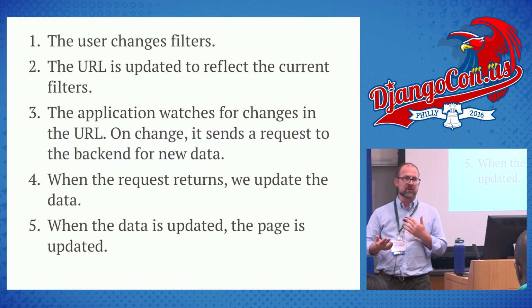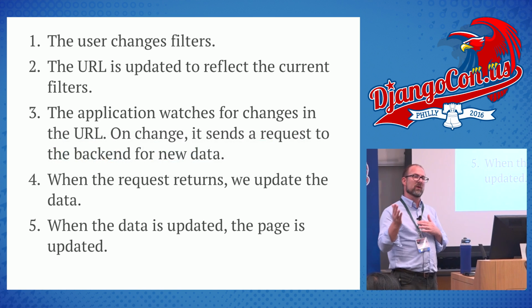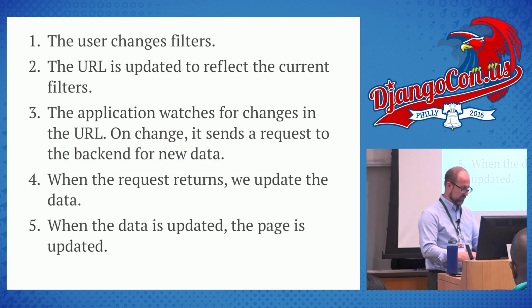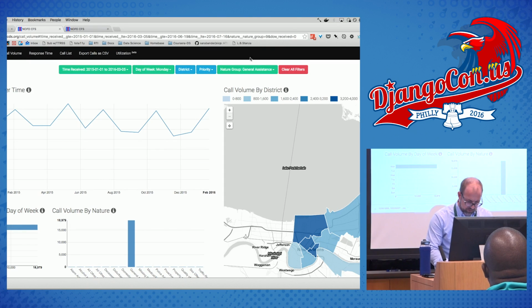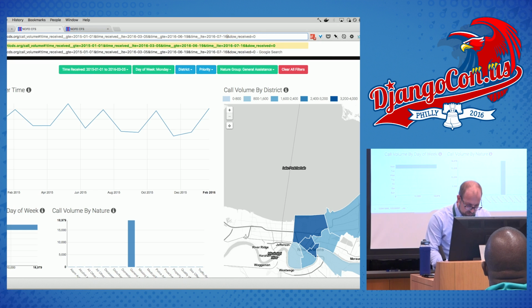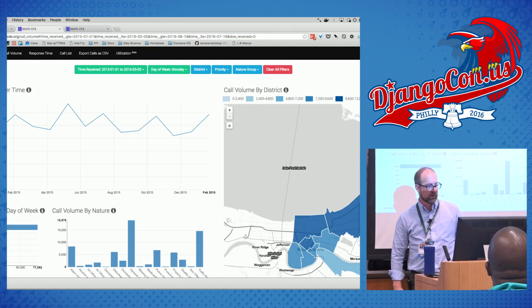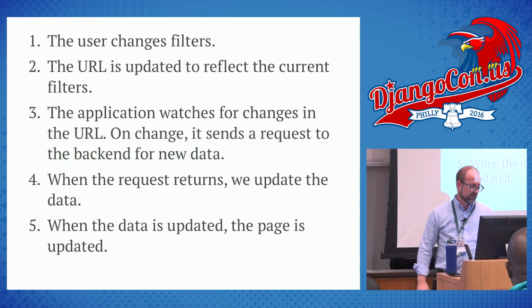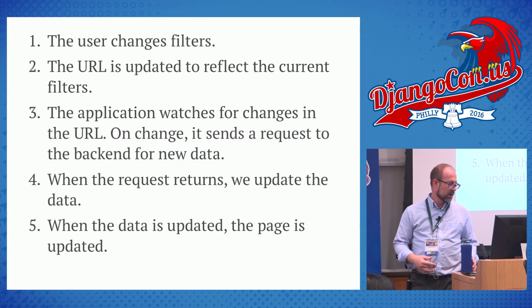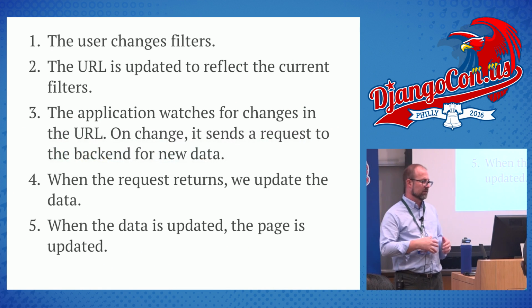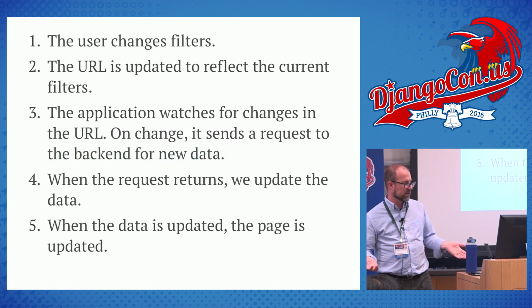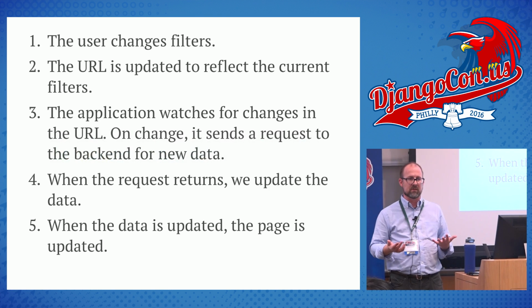The application watches for those changes in the URL, right? If I went and changed the URL just by manually changing it, if I went in here and said, I don't care about this nature group, I wouldn't really expect someone to do this, but they might have a bookmark, and in that case, this would be necessary. It looks for those changes in the URL, and then it sends requests to the backend for new data. It gets that request back, we update the data, and when the data is updated, the page is updated.